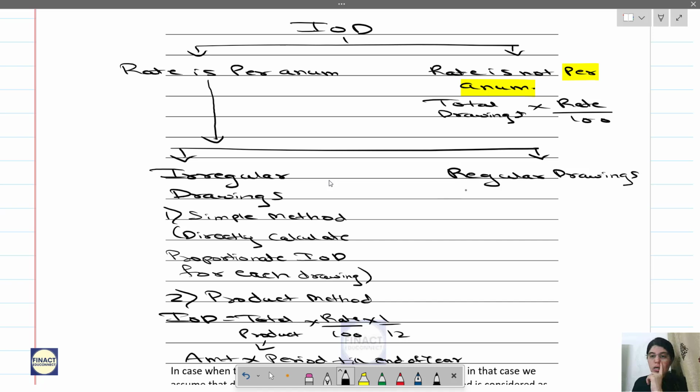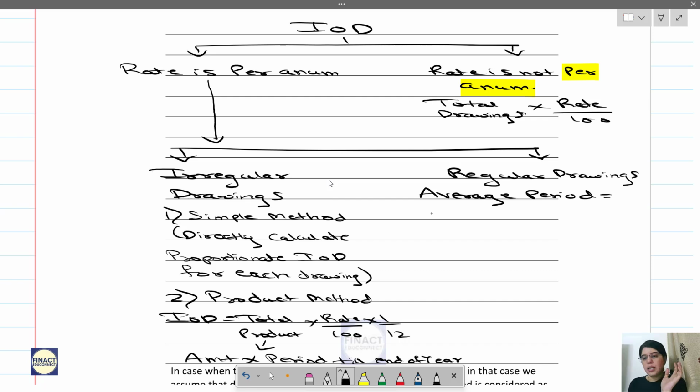So for regular drawings, what we need to do is calculate something known as average period. We will see how to calculate this average period, and then we will use it in the formula.